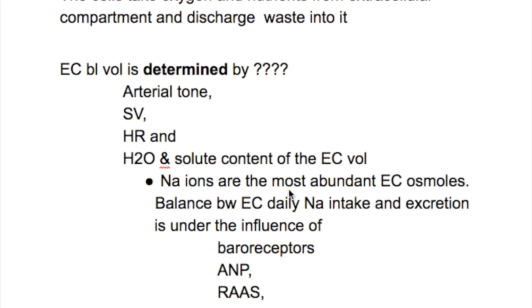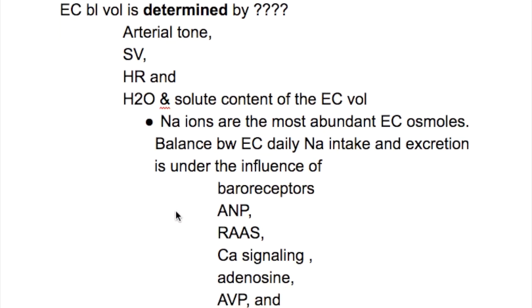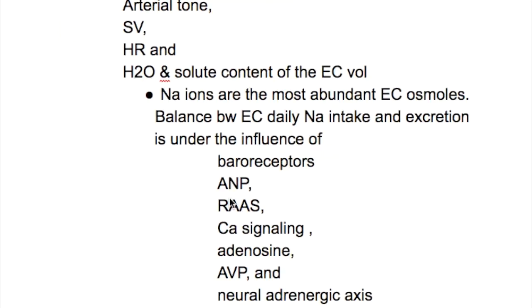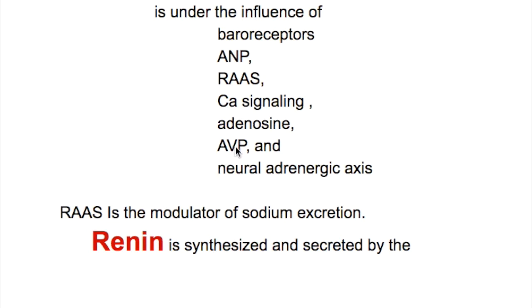Sodium is the most abundant extracellular cation or osmole, and balance between extracellular dietary intake and sodium excretion is under the influence of baroreceptors, atrial natriuretic peptide, renin-angiotensin system, calcium signaling, adenosine, vasopressin, and neural adrenergic axis.